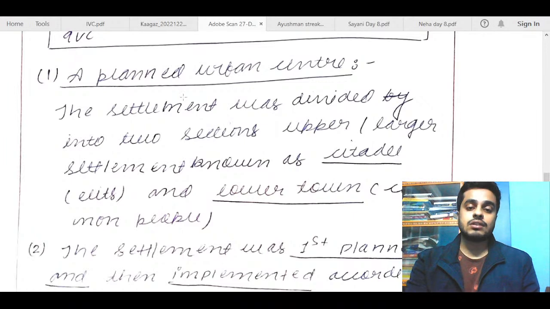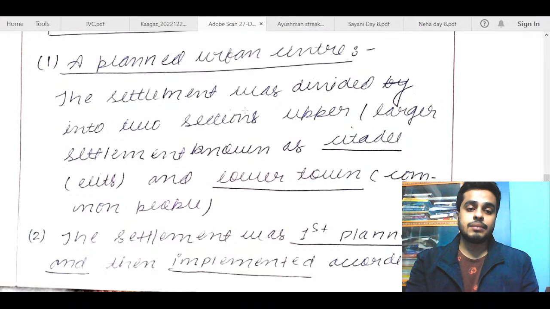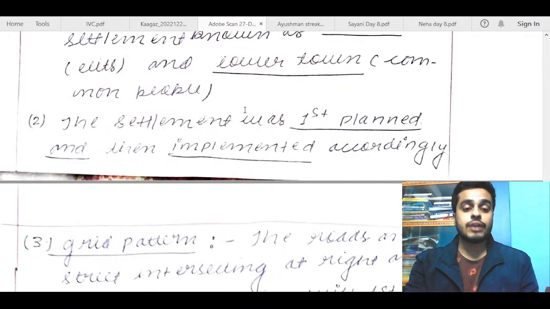Like, you cannot just pick a paragraph and make a point out of each line. When you talk about planned urban centers, talk about two, three points, all those grid patterns, citadel and all of that can be mentioned under planned urban centers. Next, talk about a different thing. For example, you can talk about trade and commerce. Next, you can talk about transportation.